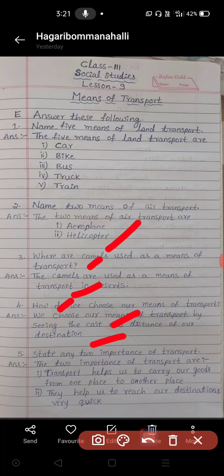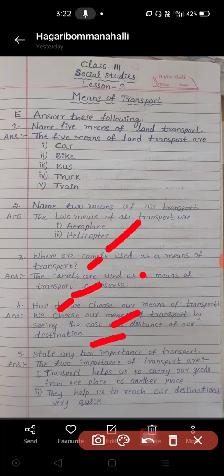For example, to go to nearby places we cannot choose aeroplane or helicopter, because for that we need lots of money to pay. That is why we will not choose helicopter and aeroplane to reach nearby places. At that time we use bike or car or bus. But to reach further, far off places, we need train or aeroplane or helicopter.